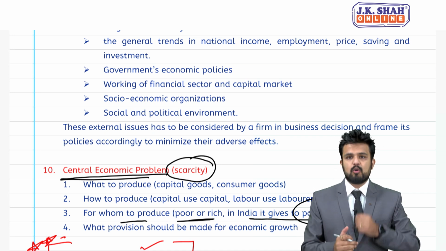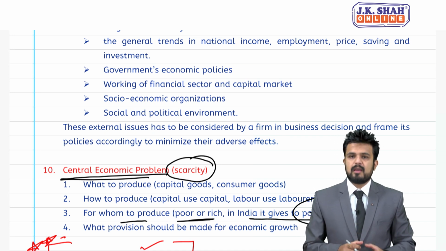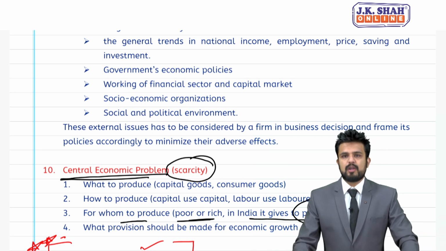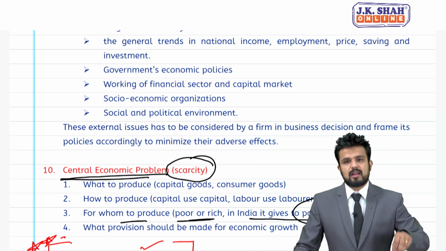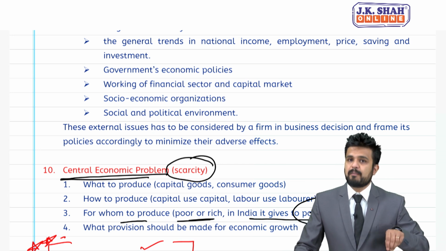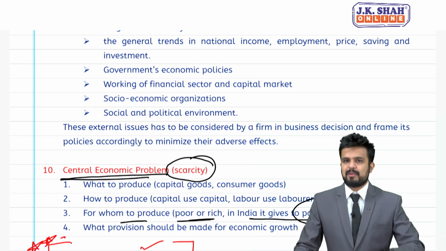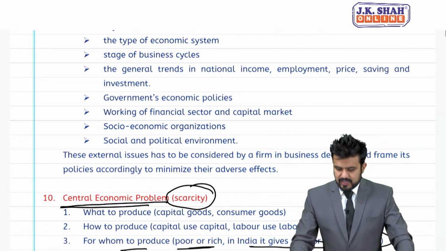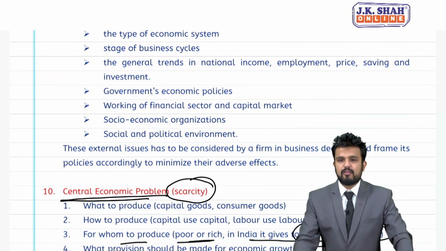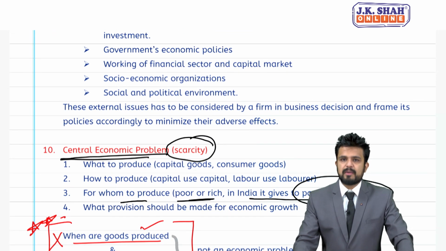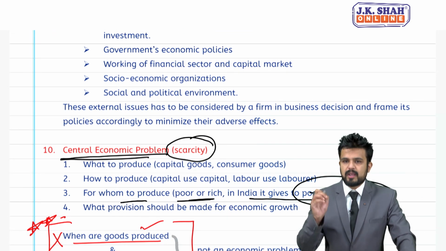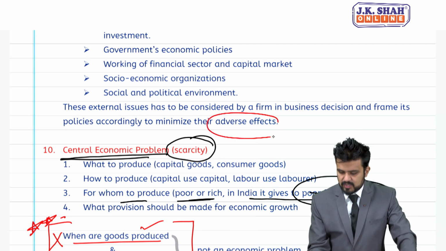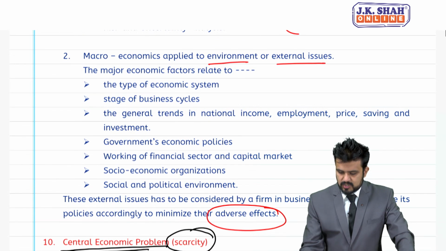They may spend more, they may invest more. But if there is instability in the political situation, if the current government is not doing good, so businessmen, or I would say private investments, may not take place. So these external issues have to be considered by a firm in business decisions and frame its policies accordingly to minimize their adverse effect.